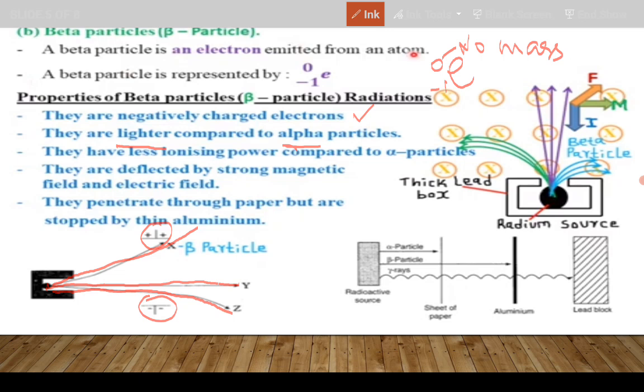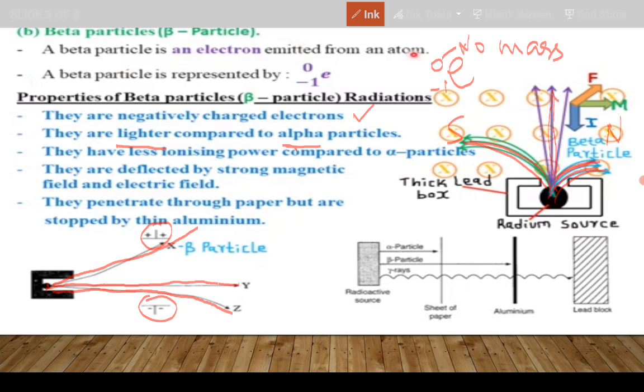So it also applies to a magnetic field. If one end is south pole, another end is north pole. All right, so beta particles will be deflected towards the north pole, while alpha particles will be deflected to the south pole. And the gamma rays will just pass through the field in straight lines without being deflected.